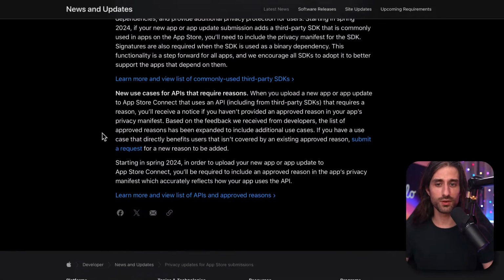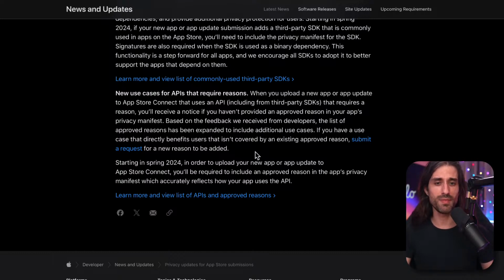I want to talk also about this other part, which you might also have received emails about, which is new use cases for APIs that require reasons. So when you upload a new app or app update to App Store Connect that uses an API, including from third-party SDKs, that requires a reason, you'll receive a notification if you haven't provided an approved reason in your app's privacy manifest. Based on the feedback we receive from developers, the list of approved reasons has been expanded to include additional use cases. If you have a use case that directly benefits users that isn't covered by an existing approved reason, submit a request for a new reason to be added. So we'll see just after what these reasons are and why they were included.